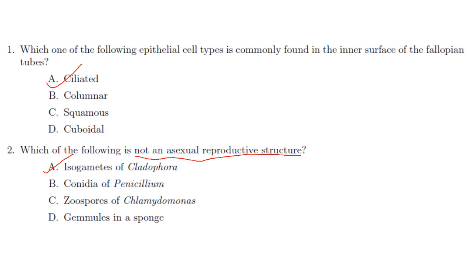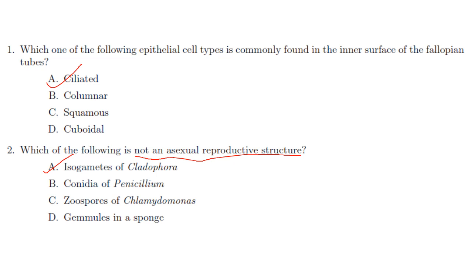Coming to the first question. Which one of the following epithelial cell types is commonly found in the inner surface of the fallopian tubules? It is the ciliated epithelium that is found in the inner surface of the fallopian tubules. So the answer is option A.